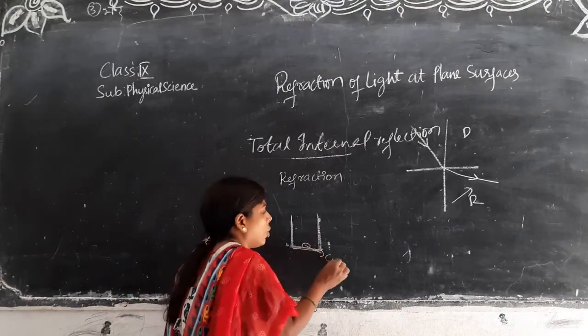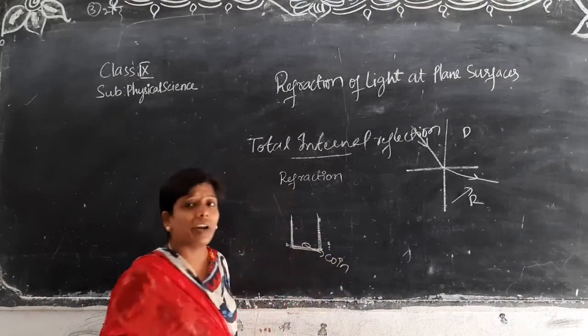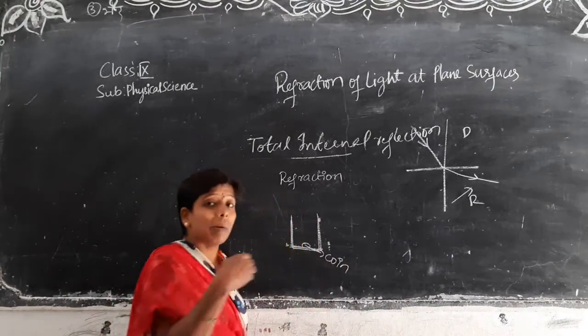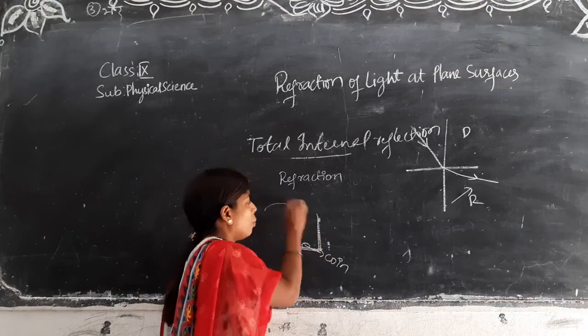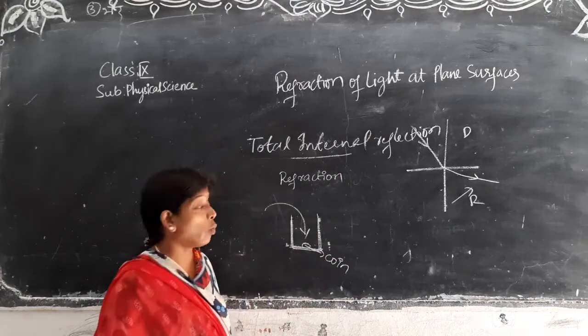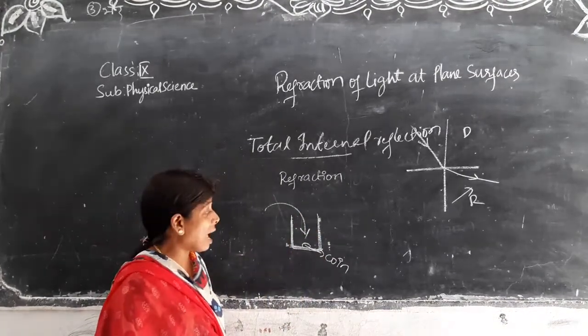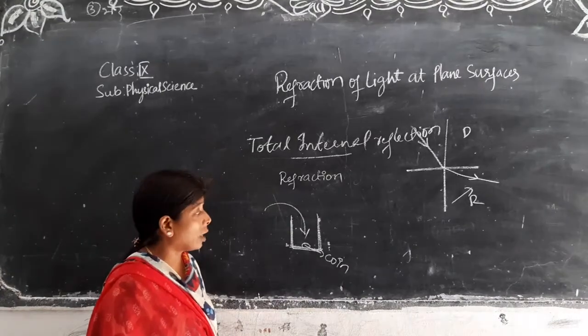Think this is a coin. Now if I ask you to take the coin, you can easily take it just by bending. Now in the next case you pour water into that. What is happening when you are pouring water into that?